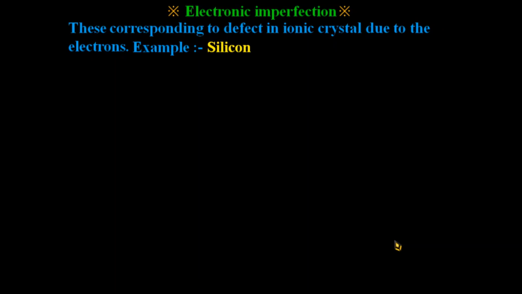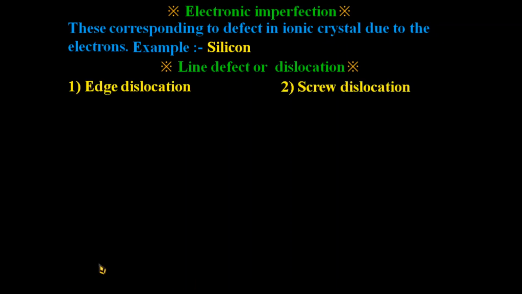Now, next is the line defect or dislocation. Line defects are also called dislocations. There are two main line defects: edge dislocation and screw dislocation. First, edge dislocation.